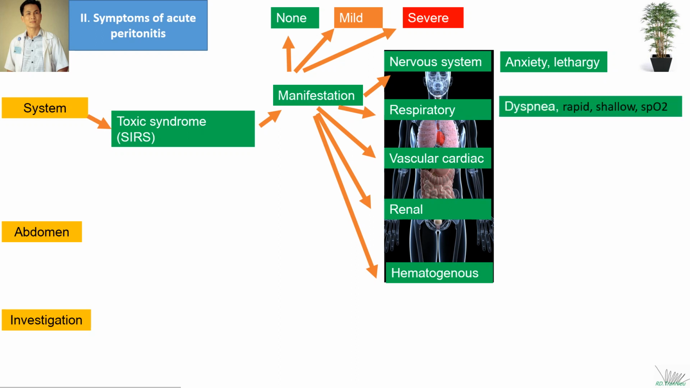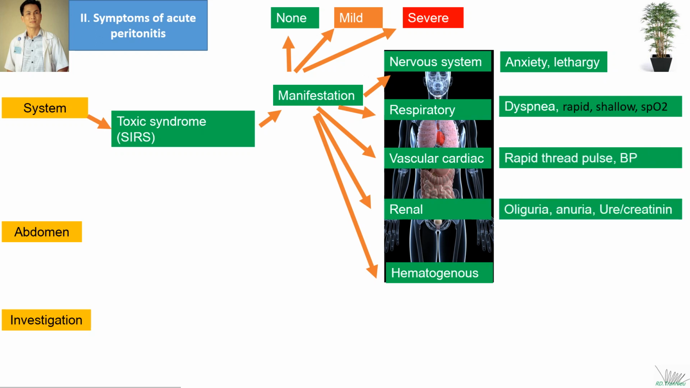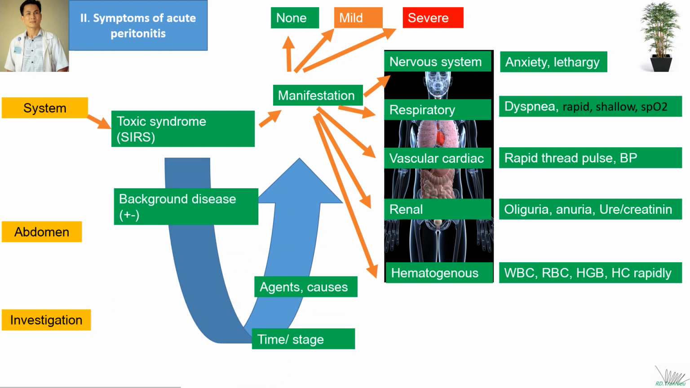For example, anxiety, dyspnea, rapid thready pulse, anemia. However, the clinical scenario can change dramatically from common, familiar to uncommon and extremely difficult to diagnose because of the background diseases. It can also change the manifestation due to the agents, the causes, and the stage of peritonitis.